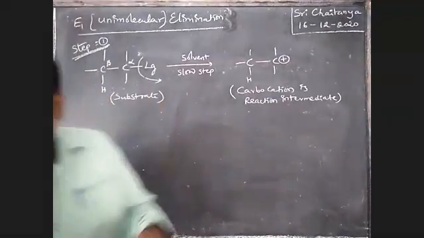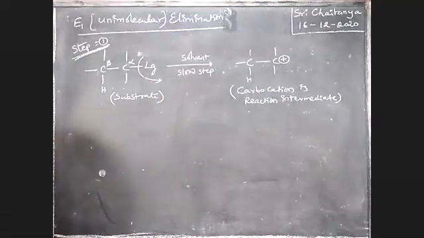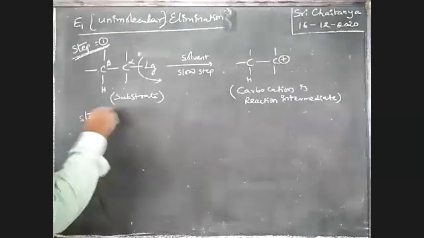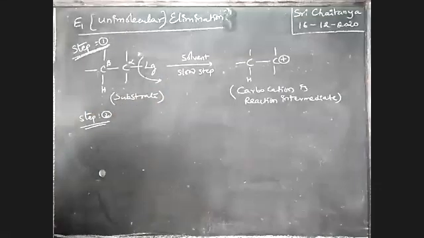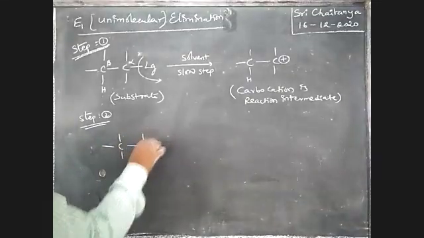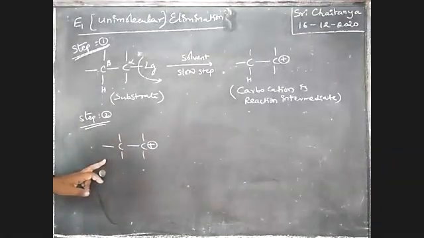Next, step 2. In the second step, this is the former carbocation.